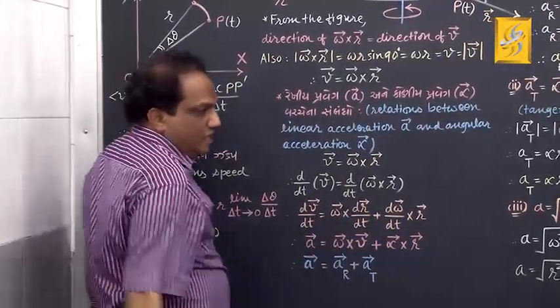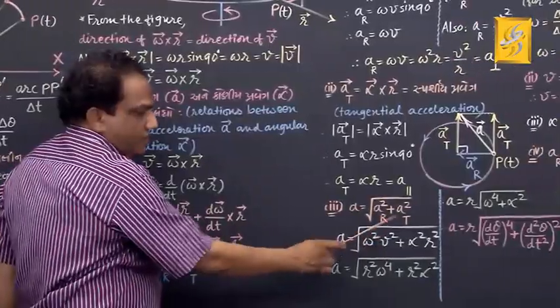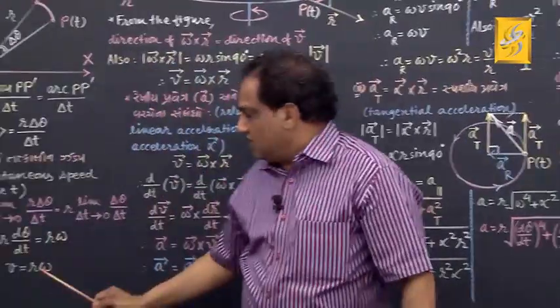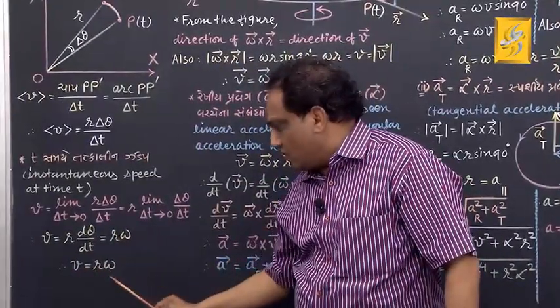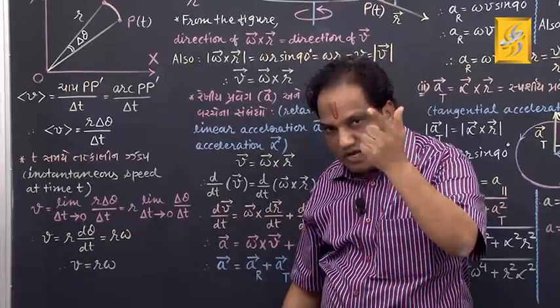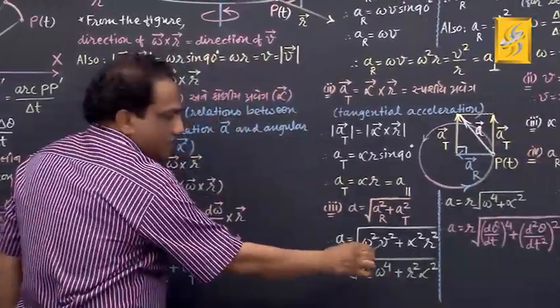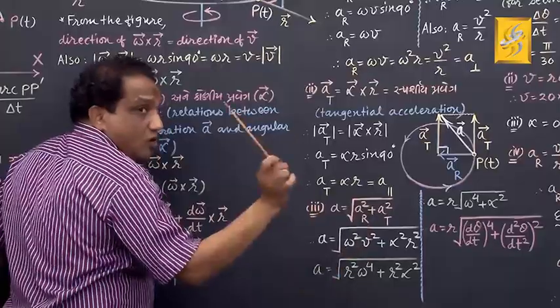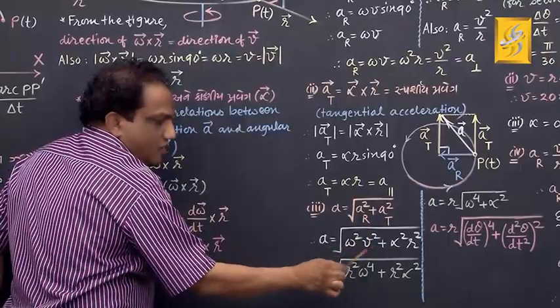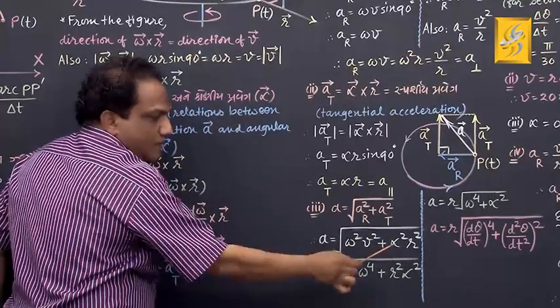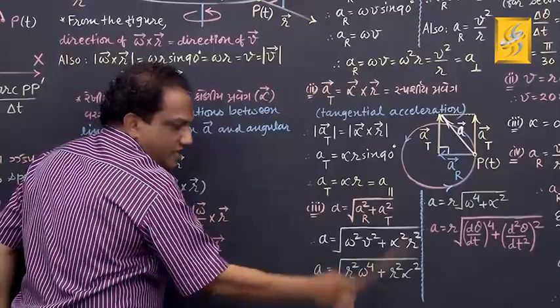Okay, fine. Now tell me, V square, you just find out from here. What is V square? V square will be R square omega square. V square equals R square omega square. Omega square into omega square, omega raised to 4, and plus alpha square R square as it is.